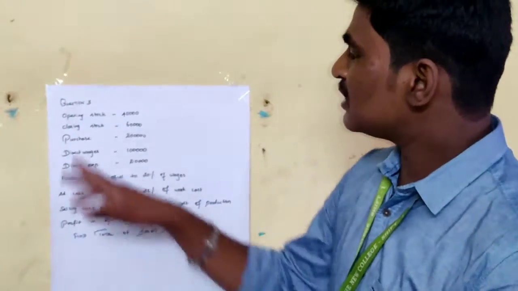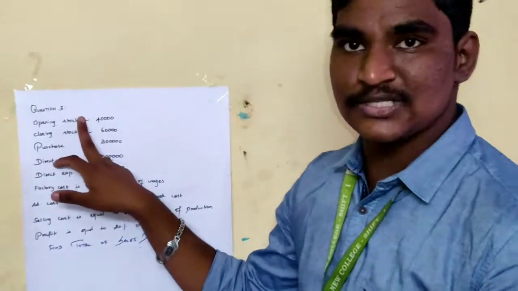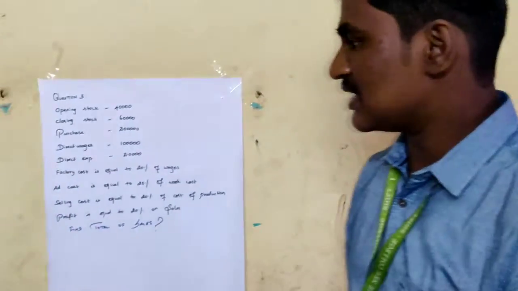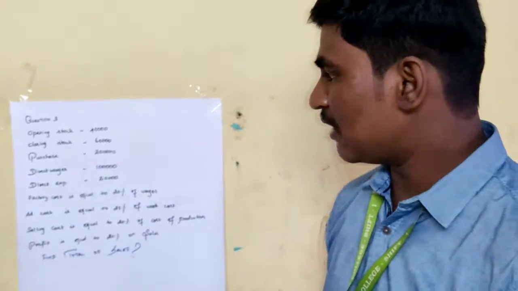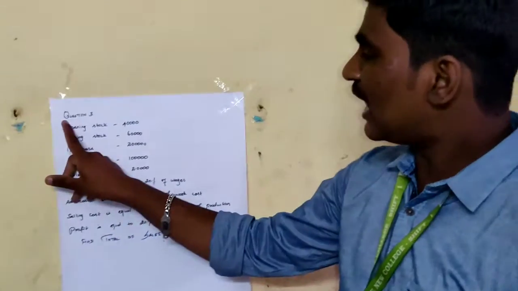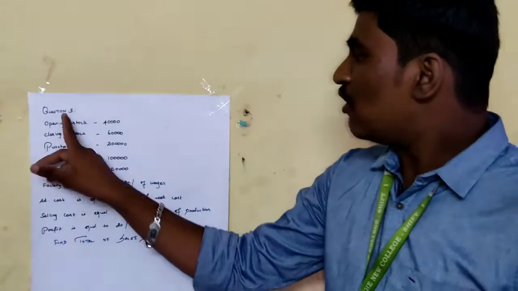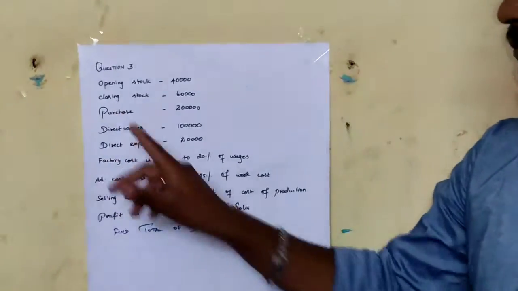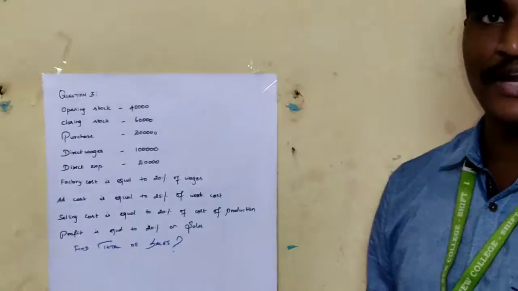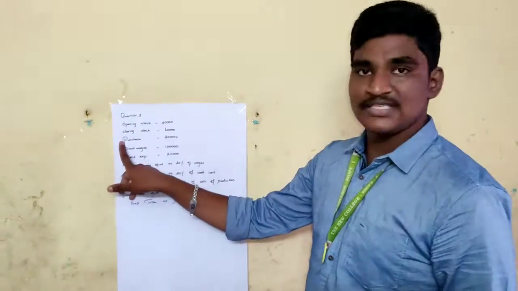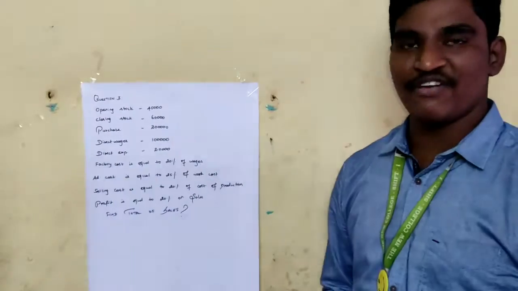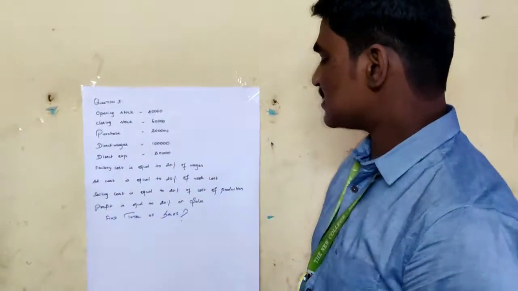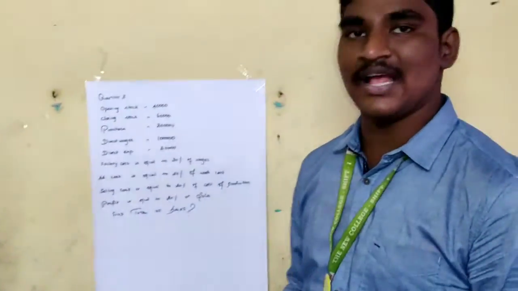I have said these three are the main things: opening stock, closing stock and purchases. In this question you can note that direct material is not given. Instead, these three points have been given: opening stock, closing stock, purchases. So we have to calculate direct material from these three, and everything else is the same, but the last statement, profit is equal to 20% on sales, is different for you. I will explain it at the end. We can go to the solution part.